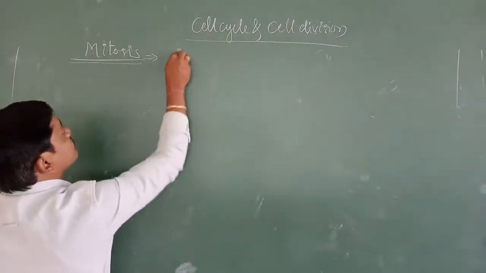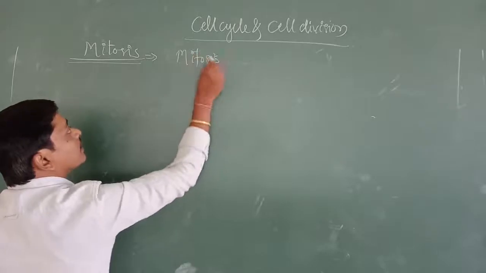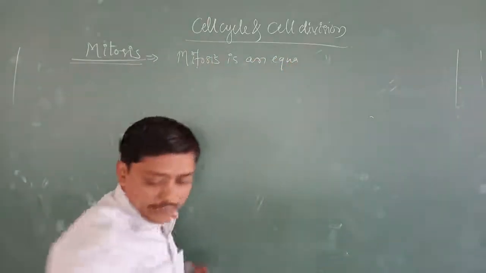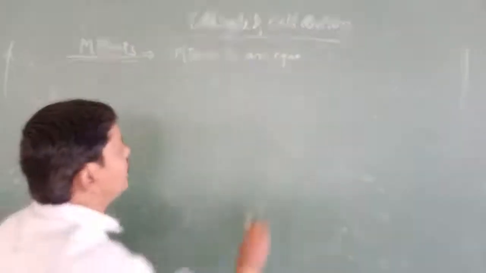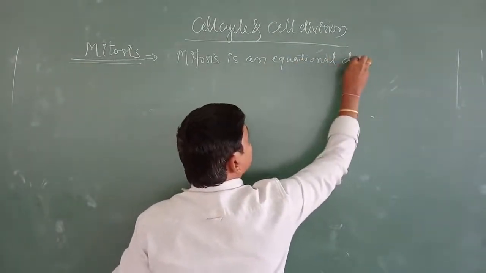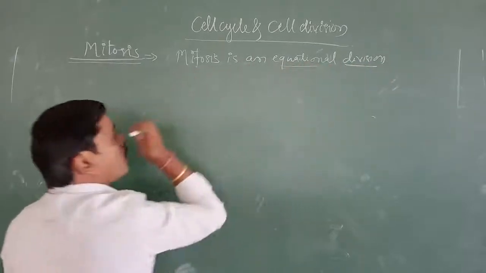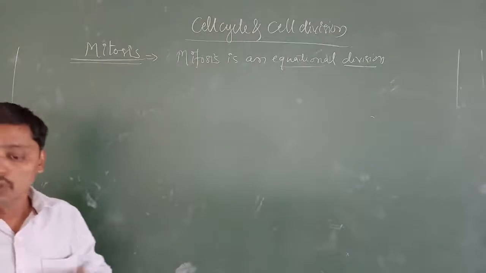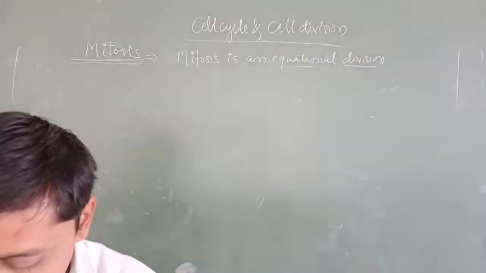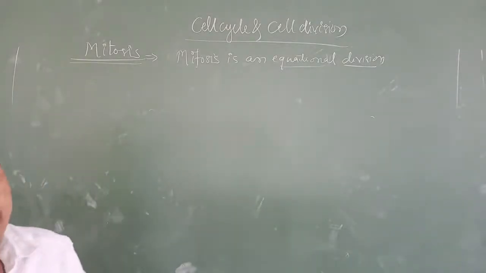Mitosis is an equational division. Equational division means whatever daughter cells are going to form, those cells have the equal number of chromosomes. They result in cells carrying the same number of chromosomes as in the mother cell.